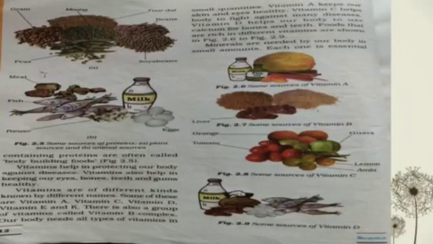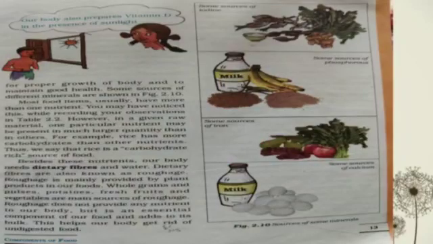So we can say minerals are needed by our body in small amount for proper growth of our body and to maintain good health. Some sources of different minerals are also shown here. Some sources of iodine are fish, prawns, cream, crab, ginger, spinach.